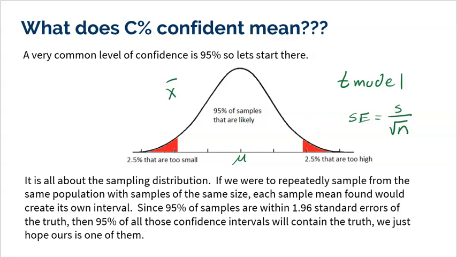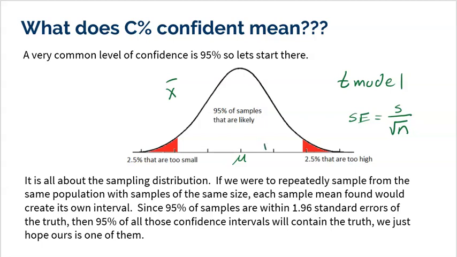And the idea is this. This sampling distribution is filled with many, many, many samples. So imagine if we were to repeatedly sample from the same population with samples of the same size. Each sample mean found would create its own interval. So this sampling distribution is filled with probably millions of means, different sample means from different samples.